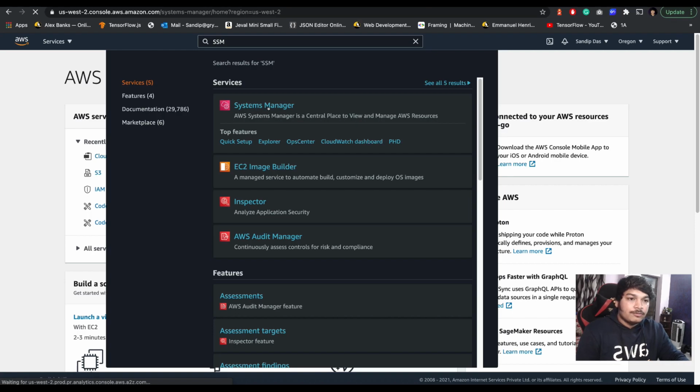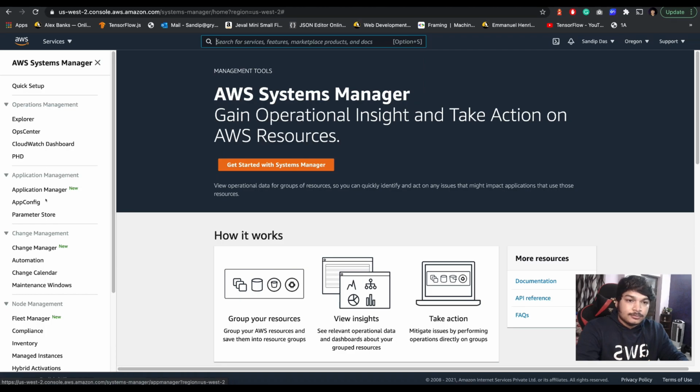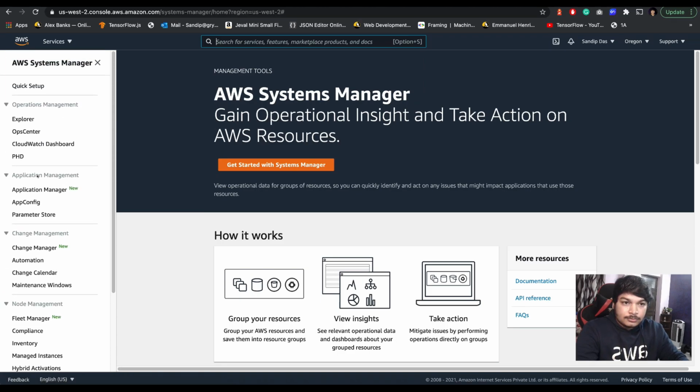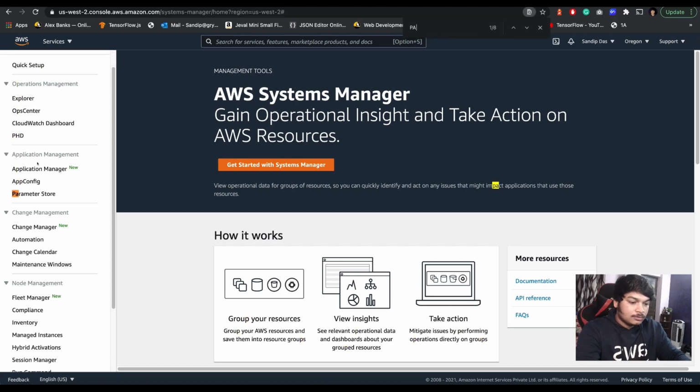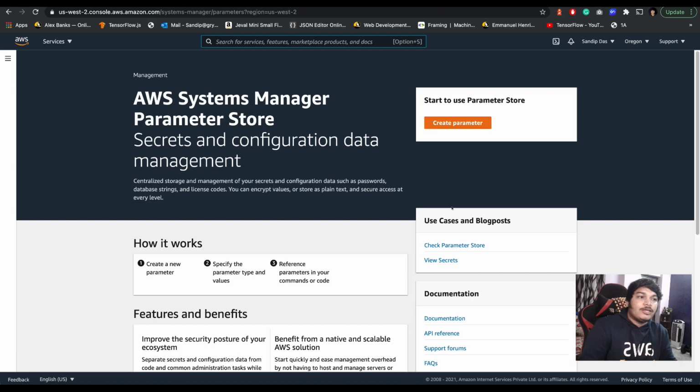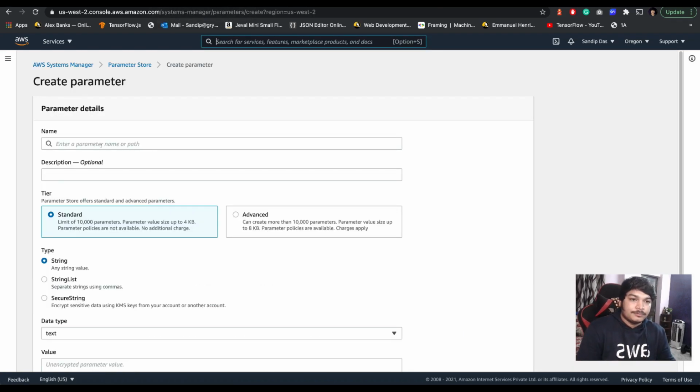There we will have the AWS Parameter Store service. Let's go and search. See here, Parameter Store. There we will configure the password, because it should be very secure and should not be accessible to anyone else.